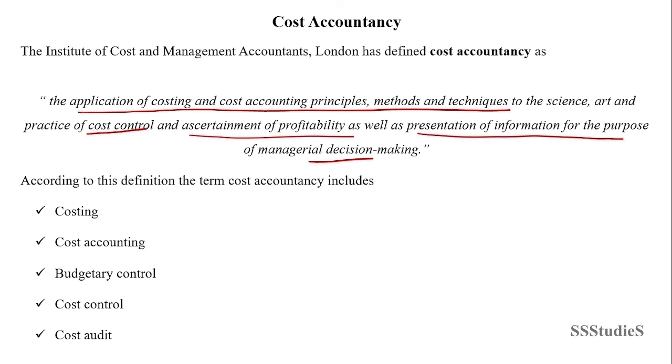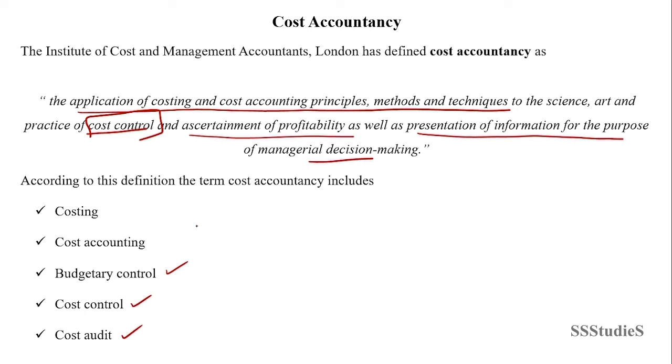As such, cost accountancy includes costing and cost accounting. It also includes budgetary control, because we are looking into the control aspect, right? How to control the cost and ascertain the profitability of the organization. So, cost accountancy includes budgetary control as well, cost control, and cost audit.